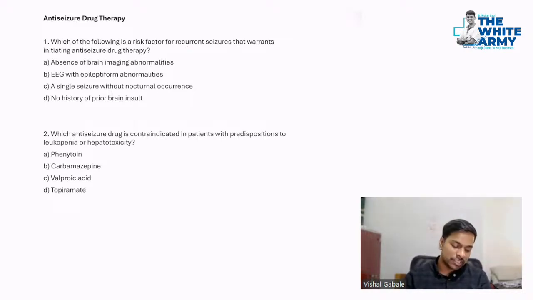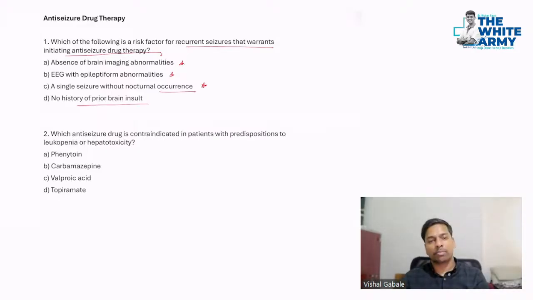So which of the following is the risk factor for the recurrent seizure that warrants initiating anti-seizure drug therapy? First is absence of brain image abnormalities, absence of epileptiform abnormalities, a single seizure with a nocturnal occurrence, and no history of prior brain injury. So obviously, as I said, if there is an unprovoked seizure, most of the times you go for the start of the treatment. Okay, and then which anti-seizure drug is contraindicated in patient predisposed to leukopenia or hepatotoxicity?